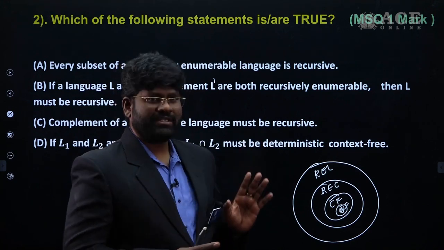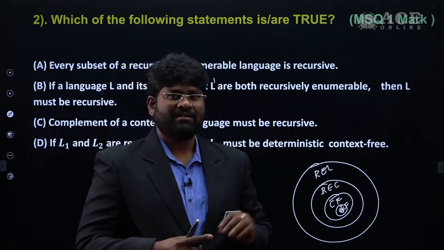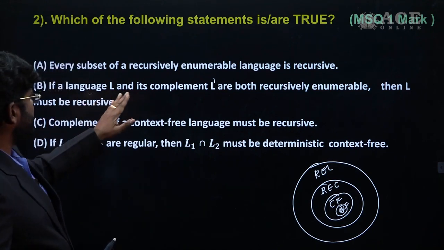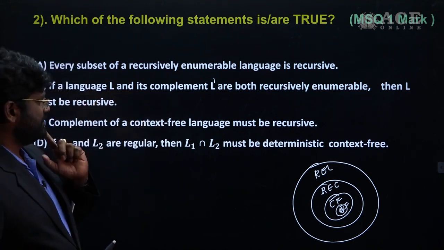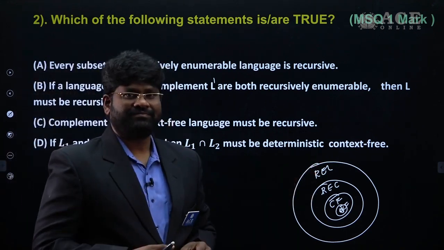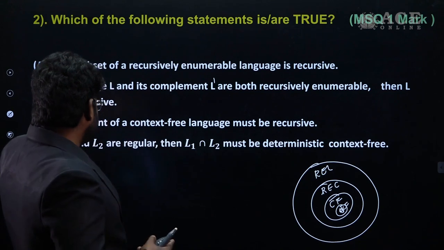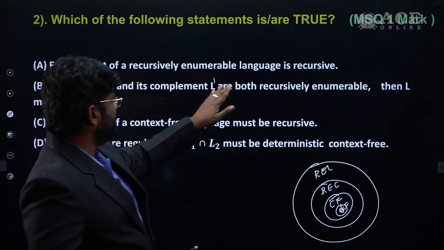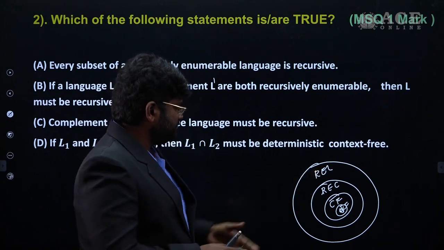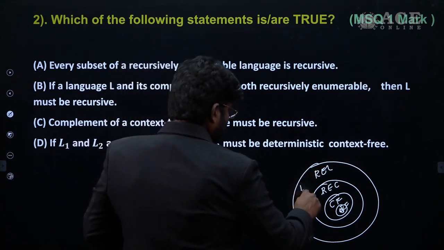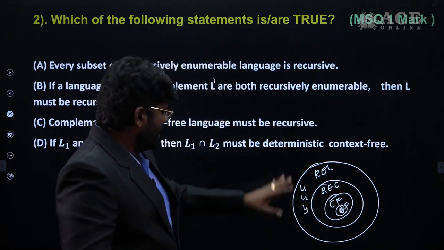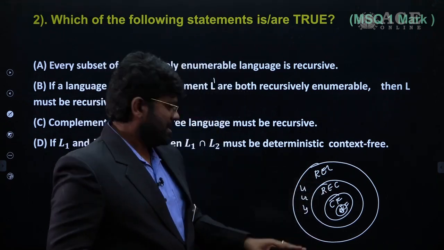Now watch the options and tell me the right possibilities. Every subset of a recursively enumerable language is recursive. Recursive is a subset of REL. Every subset of the recursively enumerable language is recursive. That is the statement he is saying, which means there may be certain L1, L2, L3, all recursively enumerable.